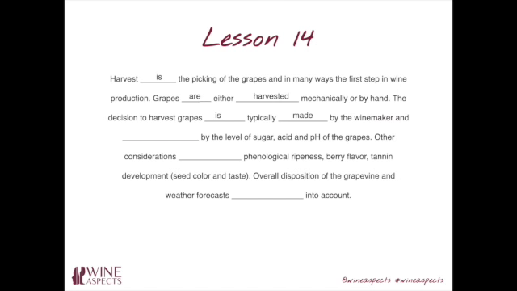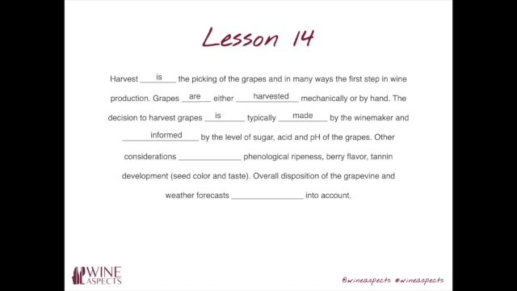Again, this decision is made by somebody. And as you can see in this sentence, the somebody that actually makes this decision is the winemaker, and it comes after the verb. So, the decision to harvest grapes is typically made by the winemaker and informed by the level of sugar, acid, and pH of the grapes.